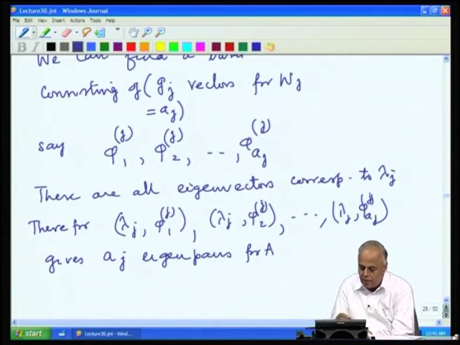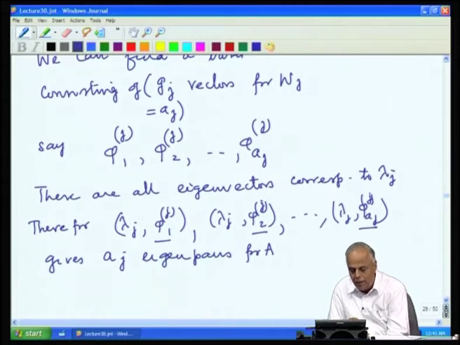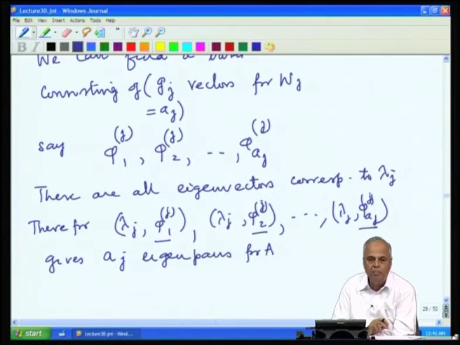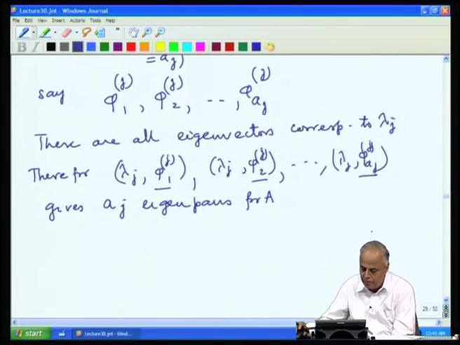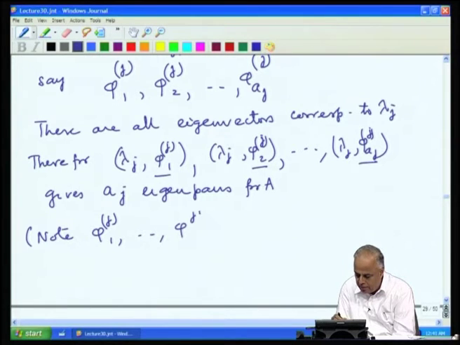Notice that the vectors phi j1, phi j2, phi j aj appearing in this eigenpair are already linearly independent because they are forming a basis for Wj. Okay. Note phi j1 etcetera phi j aj are linearly independent.